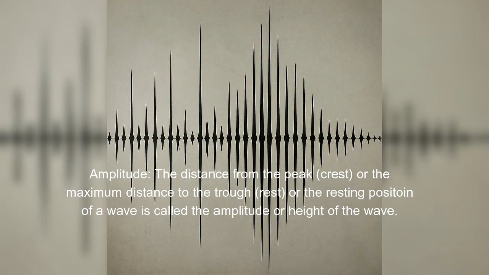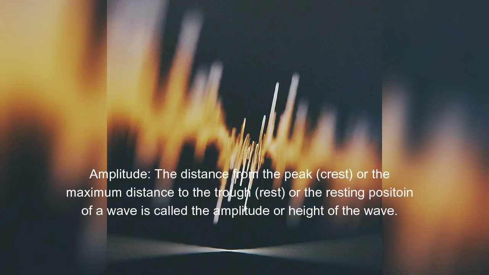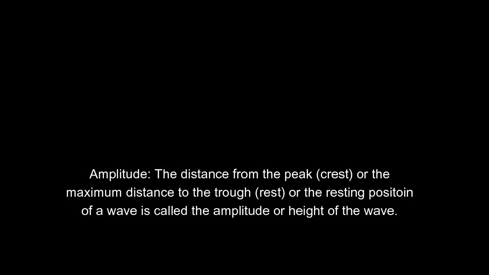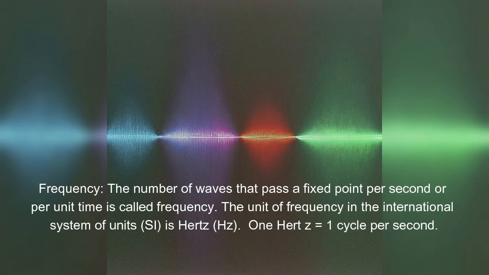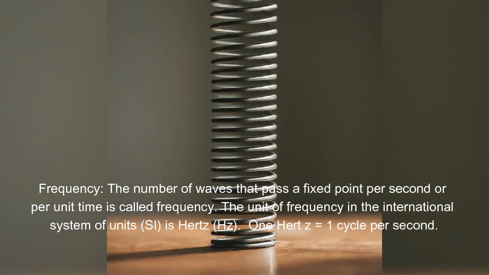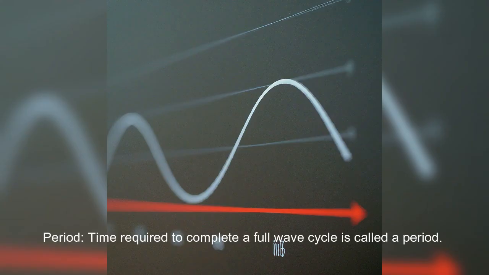Amplitude. The distance from the peak (crest), or the maximum distance, to the trough (rest), or the resting position of a wave, is called the amplitude or height of the wave. Frequency. The number of waves that pass a fixed point per second, or per unit time, is called frequency. The unit of frequency in the International System of Units, SI, is hertz (Hz). 1 Hz equals 1 cycle per second. Period. The time required to complete a full wave cycle is called a period.